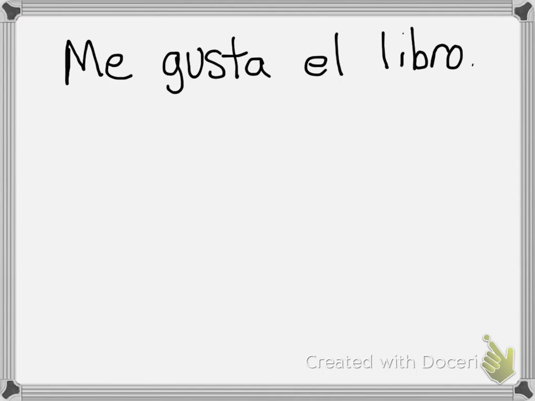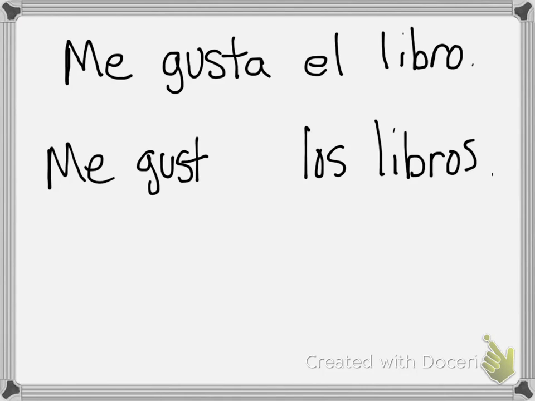So let's look at the next example. If it's los libros, now we have a plural subject. Again, you kind of have to work these sentences backwards. So we will use the plural conjugation of our verb gustar, which is gustan. So now it says the books are pleasing to me. And again, it doesn't matter if that first word is me, te, le, nos, or les. That's the indirect object pronoun, so that's not going to control the conjugation of the verb.